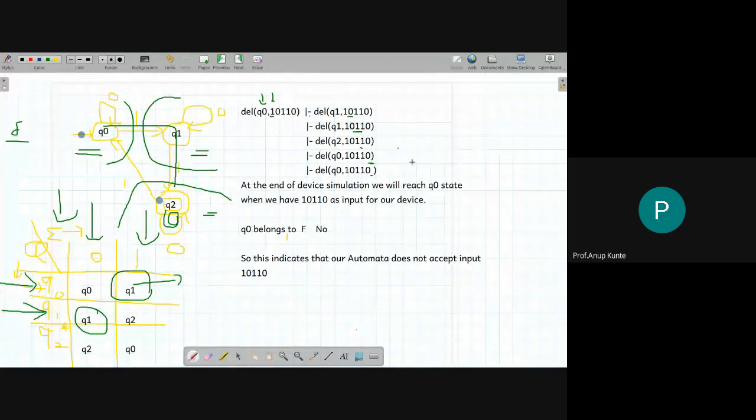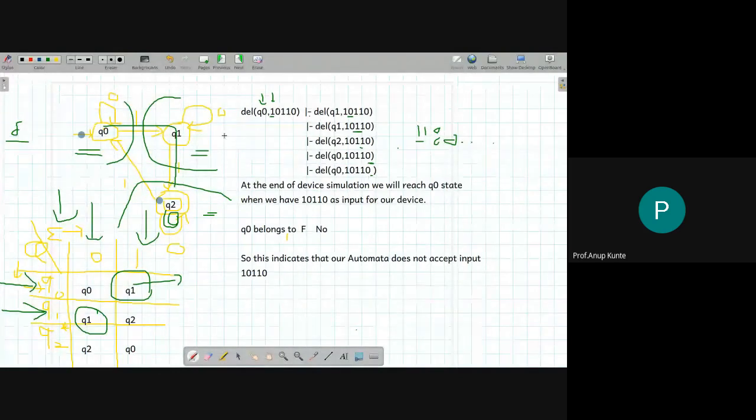so if I had input 1 1, okay, starting with 1 1 prefix, and then there would be all zeros, एक या एक zero हो, दो zero हो, या कितने भी zero हो. Okay, I may have any number of zeros afterwards. All such inputs are valid inputs as far as this device is concerned, because you are going to end up in Q2. You are going to end up in Q2 for all those inputs.